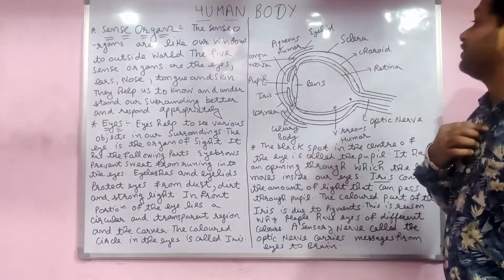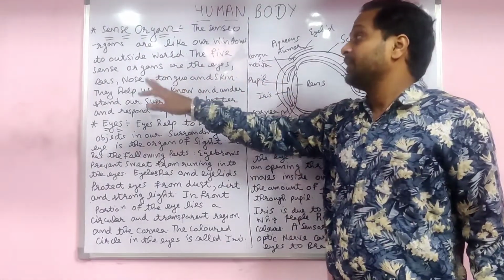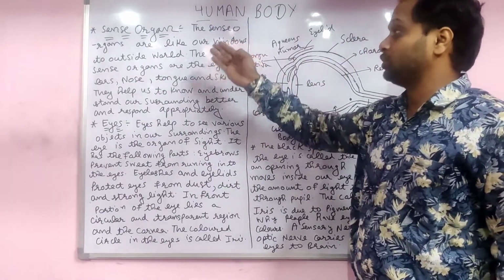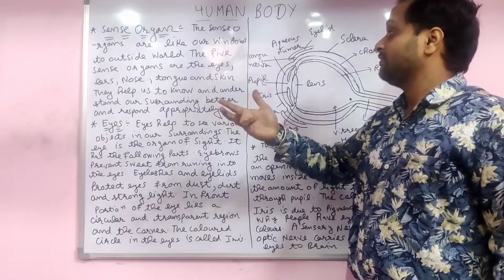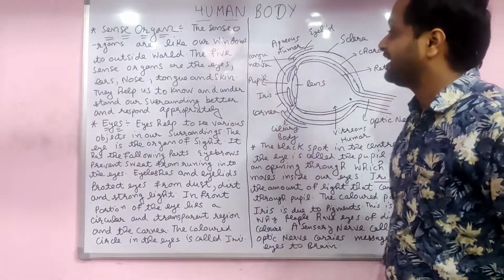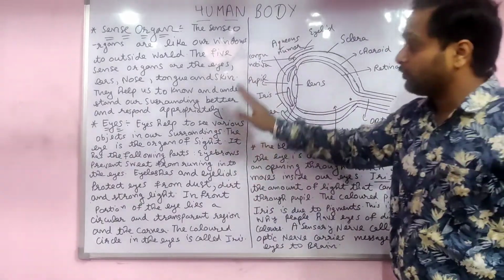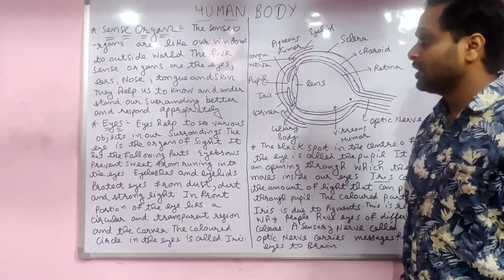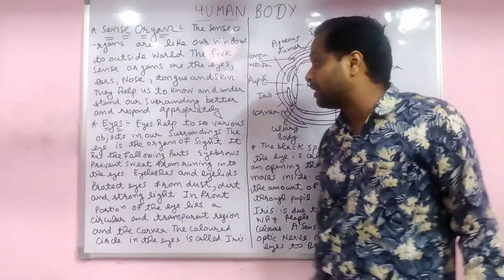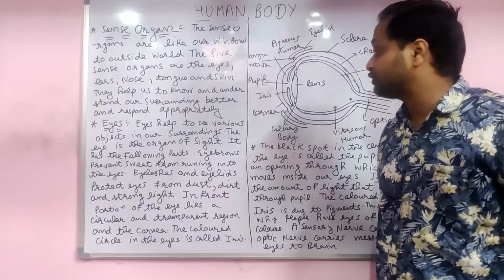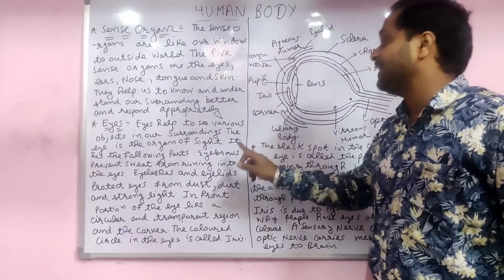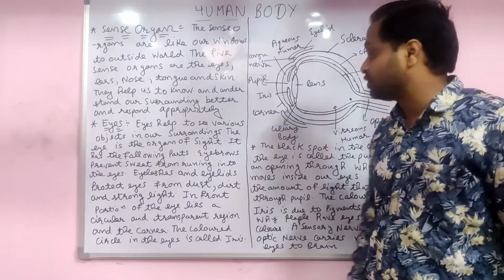So first of all, we have the five sense organs: eyes, ear, nose, tongue, and skin. They are very important for us, like windows to our world. We are able to see, we are able to hear, we are able to taste. First of all, we will discuss the eyes. Eyes help us see various objects in our surroundings. The eye is the organ of sight. We are able to see with the help of the eyes only.